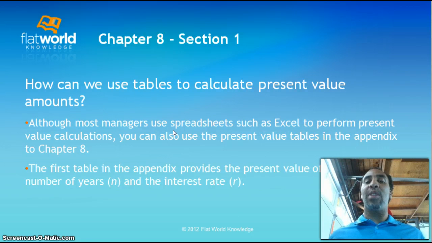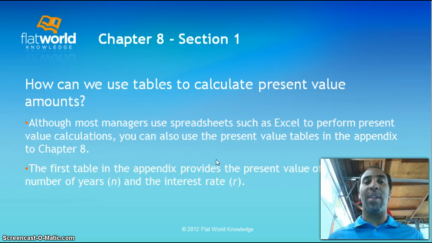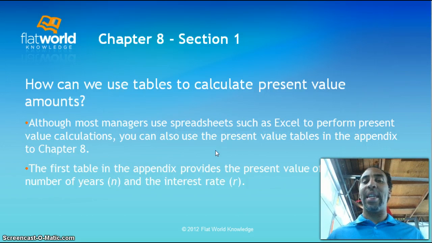So how can we use tables to calculate present value amounts? Well, I took you through the long way, but at the end of your chapter, there are some tables that you can go to and just get these amounts. Although most managers use spreadsheets such as Excel to perform present value calculations, you can also use the present value tables in the appendix in chapter 8. The first table of the appendix provides the present value of $1 given the number of years and the interest rate. It comes in very, very handy. If that's a page that you have on an ebook or whatever, print that one, copy that one, whatever you need to do. If you have the textbook, definitely highlight it.